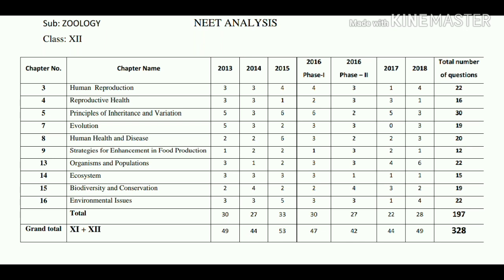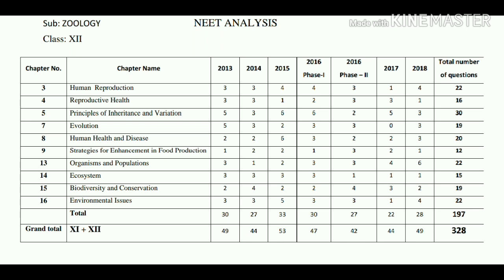The total number of questions from the 12th standard paper: in 2013, total 30 questions are asked. 2014 27 questions are asked. 2015 33 questions are asked. 2016 phase 1 paper had 30 questions. 2016 phase 2 paper had 27 questions. 2017 question paper had 22 questions. 2018 paper had 28 questions.